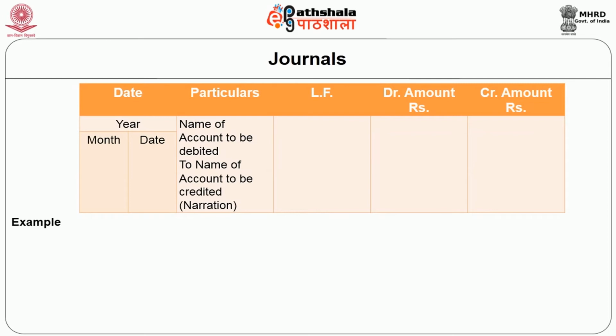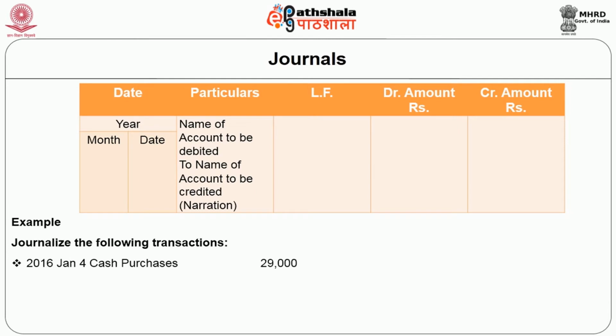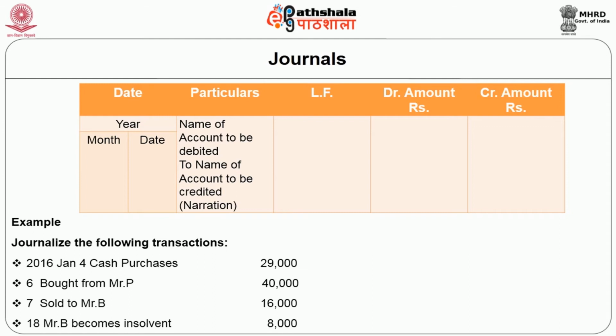The example shows the journalizing of the transactions. There are a few transactions given, and the entry shown below shows that suppose on 2016 January 4th there was a cash purchase of 29,000, and on 6th there was a purchase from Mr. P for rupees 40,000. On 7th some goods were sold to Mr. B for 16,000, and on 18th Mr. B became insolvent, so 8,000 rupees is realized from him.